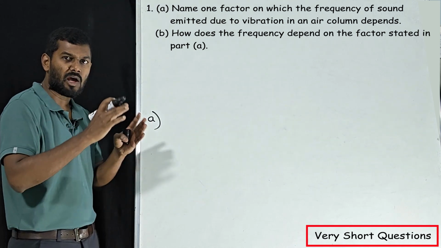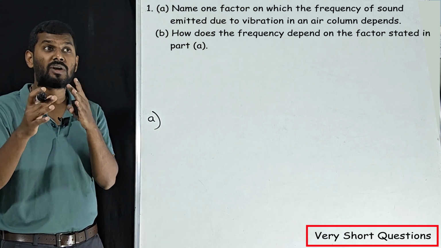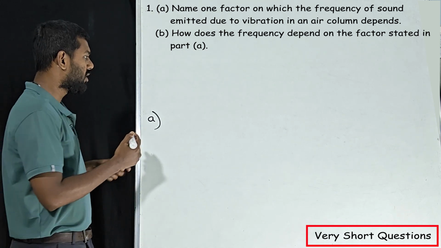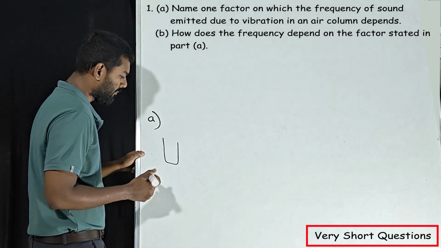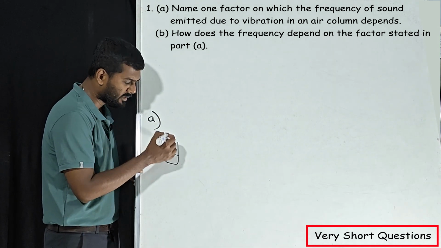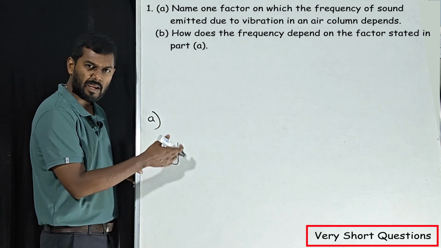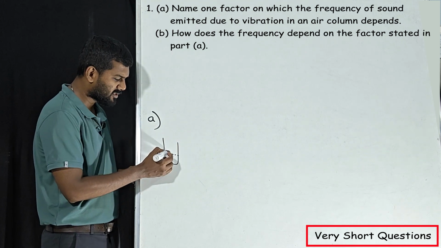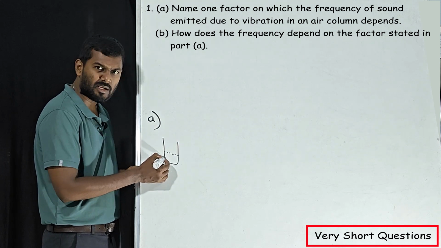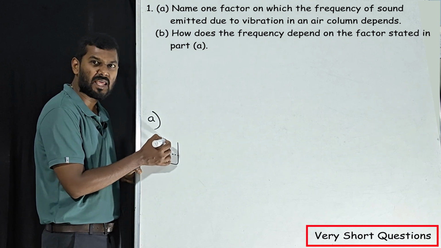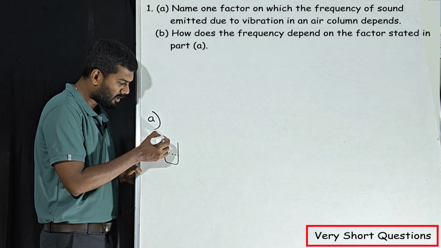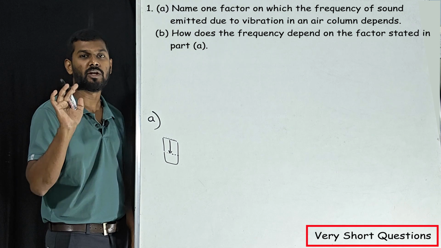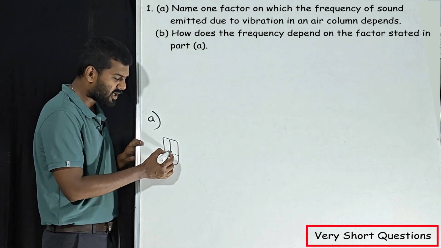Whenever we talk about frequency and air column, what is the factor we are talking about? It is not just air column, it is length of air column. I'll give you one example. Assume there is a test tube or any bucket or anything. Assume this much of water is there, any amount of water is okay. This is the water length. From the top point till the surface of the water is called the air column. This is how we need to understand. So this is the air column they are talking about.